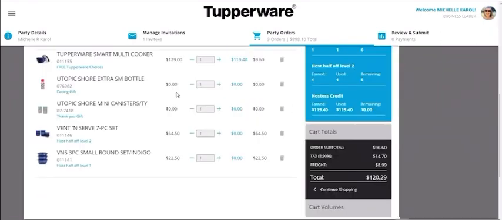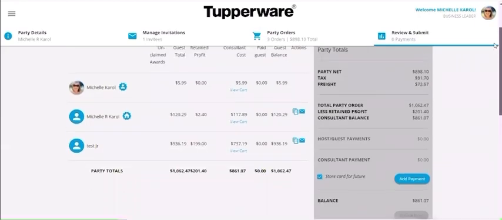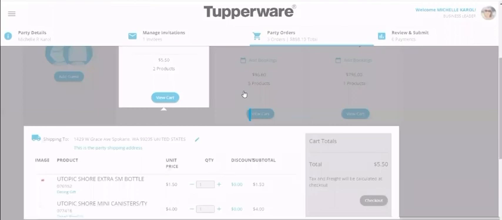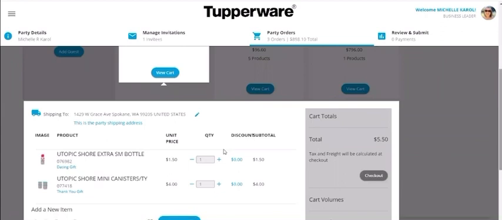So we're going to actually pop on over to the review and submit one more time. And notice on here, this consultant, $5.99. Well, what's that all about? View the cart. So when you view the cart, this is going to show the extra small water bottle in there, and it's going to show the canisters. Now, this is the only thing that Tupperware asks us to pay a very small amount towards. So $1.50 towards the water bottle, $4 towards this.